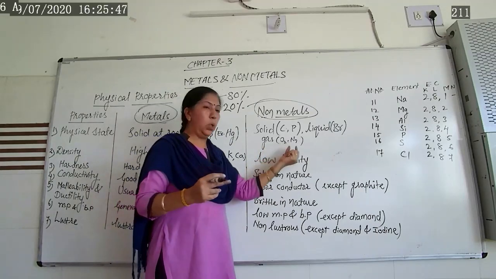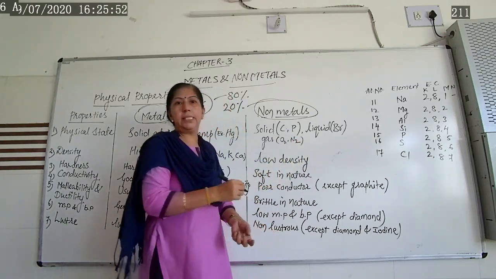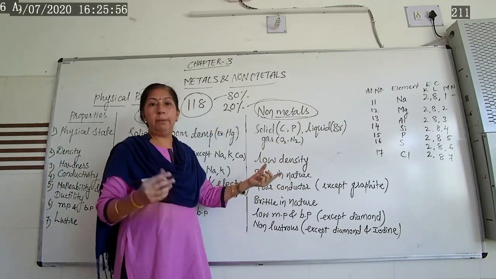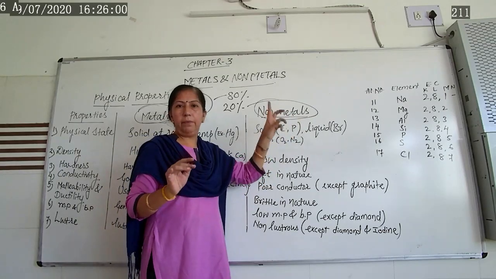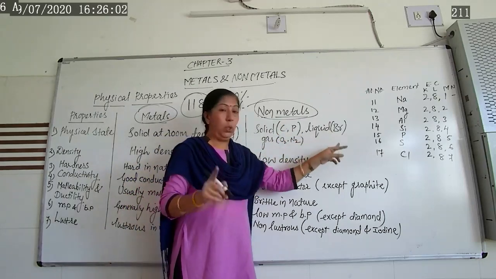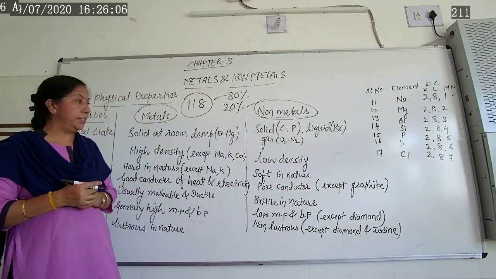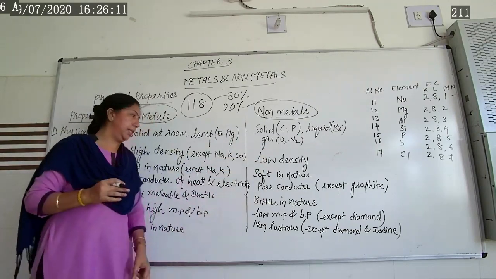Gaseous state: nitrogen, oxygen, all these are what? Non-metals, they exist in gaseous state. So there are different types of non-metals, they exist in different states. Carbon, phosphorus, sulfur, they are in solid state. Only one of the non-metals, bromine, exists in liquid state, and the remaining most probably exist in gaseous state.